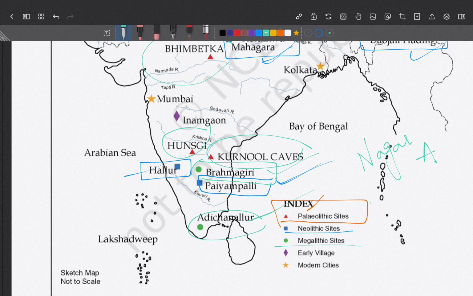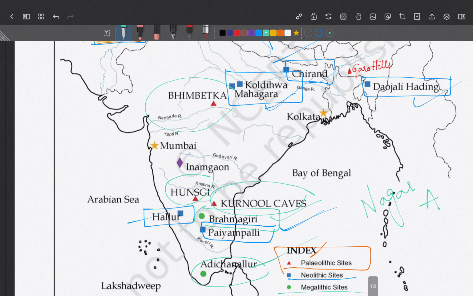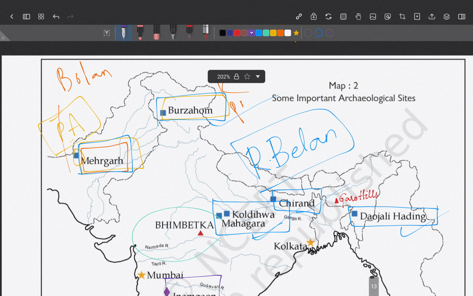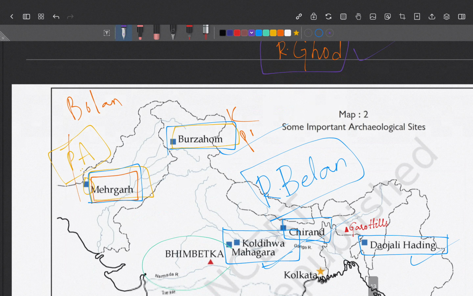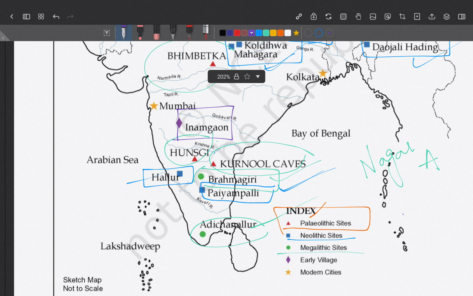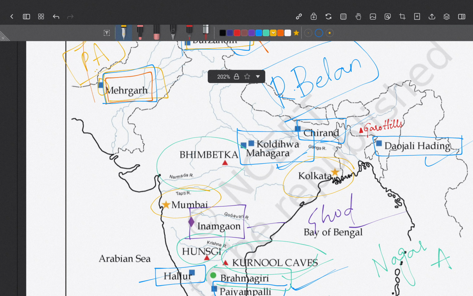Then we have early villages. Where did the early villages emerge? One important site here is Inamgaon, and one of the most important features is that Inamgaon is on the river Ghod. It's a place in Maharashtra, on the banks of the river Ghod. Inamgaon is where the early villages started. Then we have modern cities. Where did the modern cities emerge? First is Mumbai in South India and Kolkata in North India.